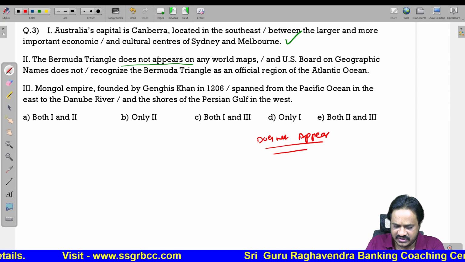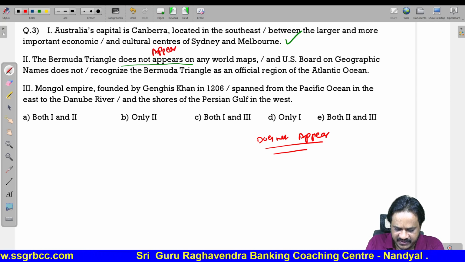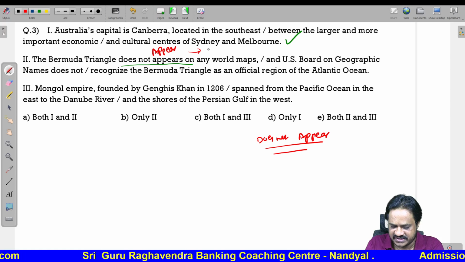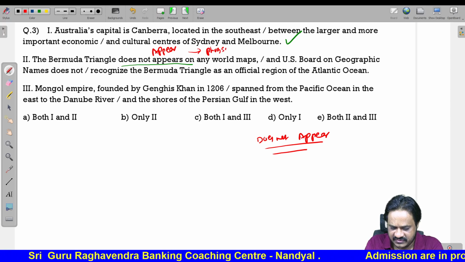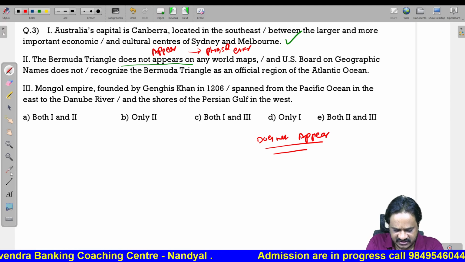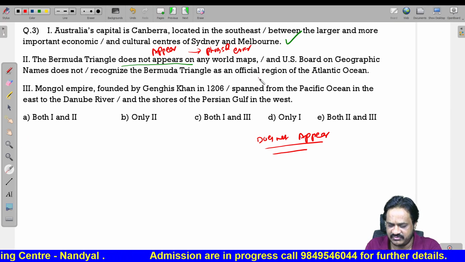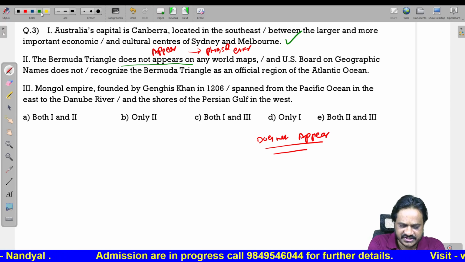So, does not appears is not correct. Here we should use does not appear. So, this is nothing but phrasal error. The phrase itself is wrong. So, the Bermuda Triangle does not appear on any world maps and US board is not correct.